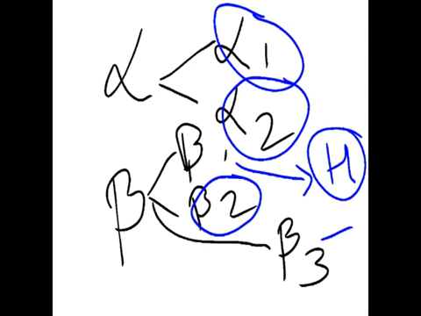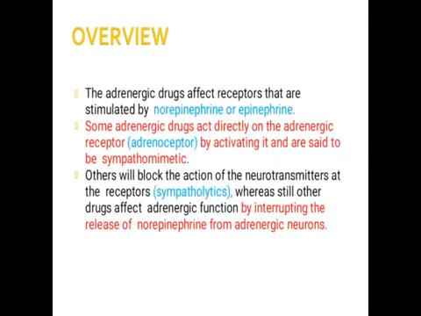So vasoconstriction by alpha receptor, vasodilation by beta receptor. Sympathetic and parasympathetic have opposite activity. Along with that, these also have some kind of opposite activity regarding the alpha receptor and beta receptor.